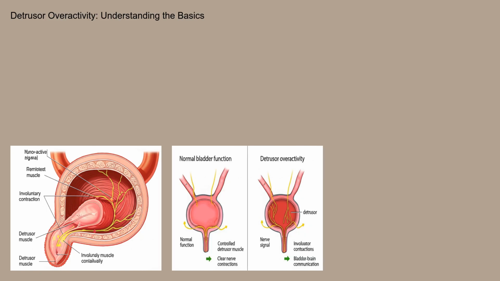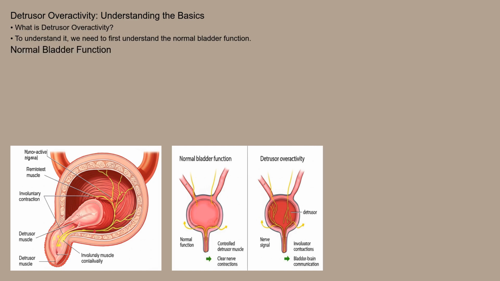To understand Detrusor overactivity, we need to delve into the bladder's normal function. The detrusor muscle is the smooth muscle that forms the bladder wall. Normally, it remains relaxed as the bladder fills with urine. When the bladder reaches a certain capacity, signals are sent to the brain, creating the sensation of needing to urinate. The brain then sends signals back to the bladder, triggering the detrusor muscle to contract and empty the bladder.